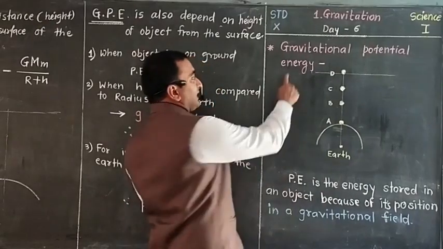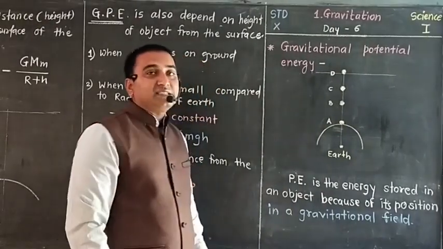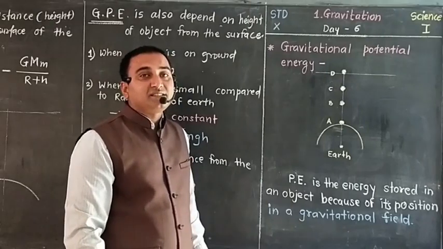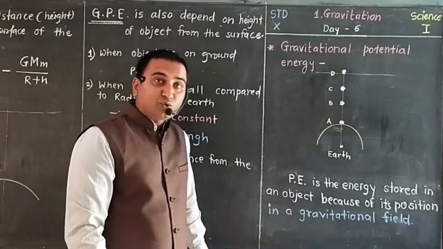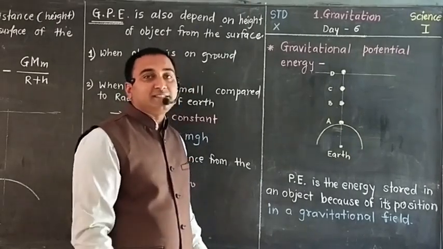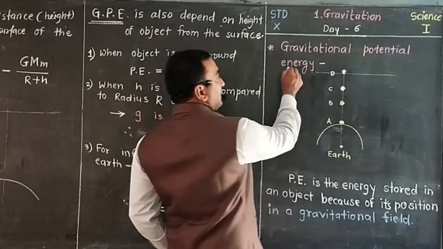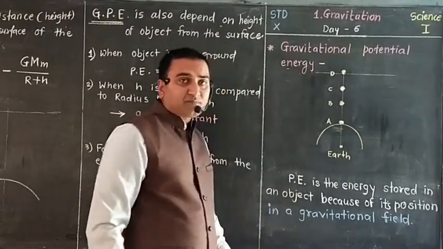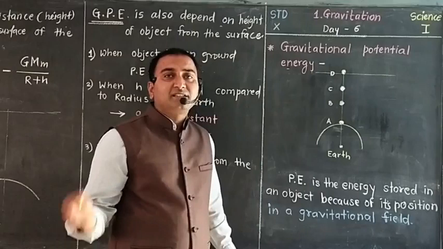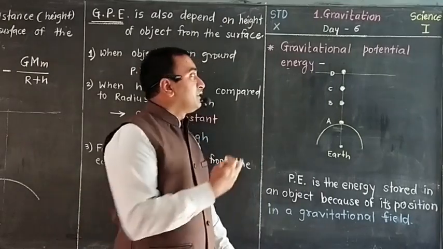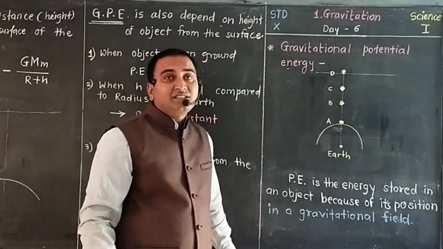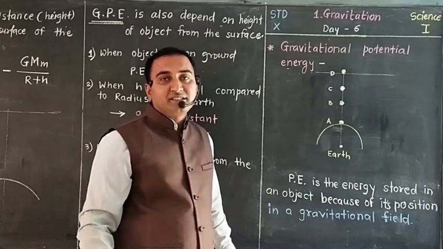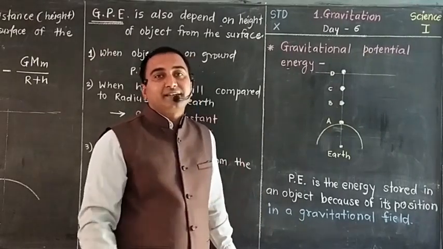The first is energy. What is energy? Energy is a capacity to do work. Due to energy, we can do the work. Then energies are of many kinds: chemical energy, muscular energy, potential energy, kinetic energy. Different kinds of energies we have learned in the previous standard.